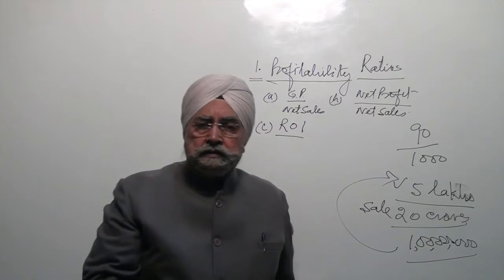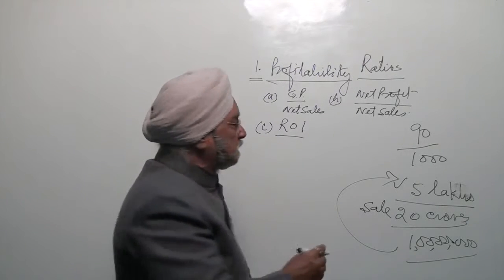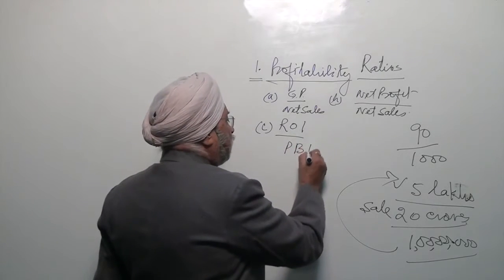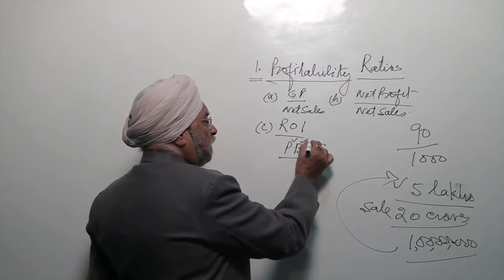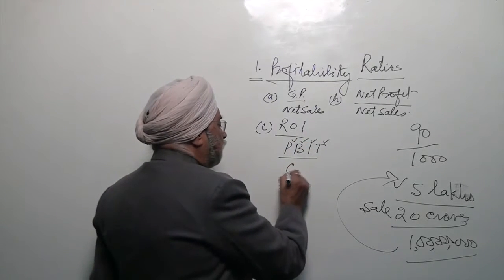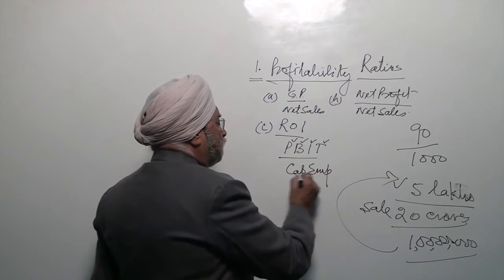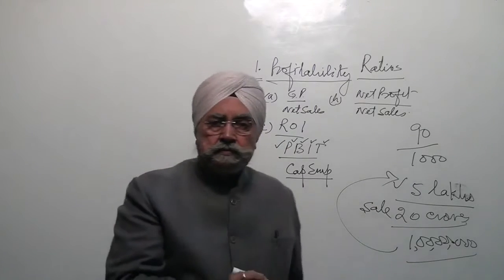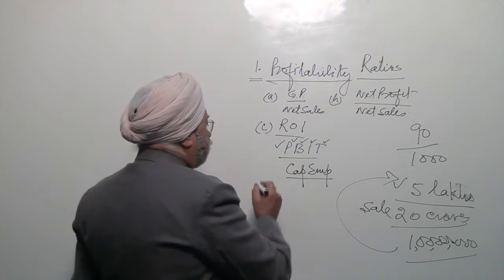ROI. ROI is return on investment, return on capital employed. And the two figures here are profit before interest and tax upon capital employed. How much capital has been invested and what is the profit? So we have two more profitability ratios.